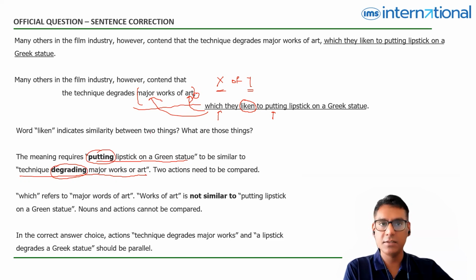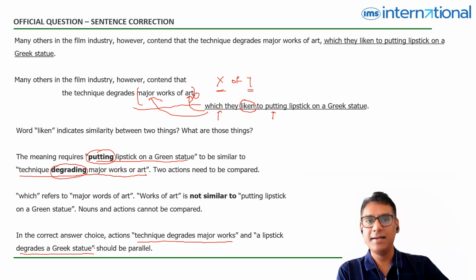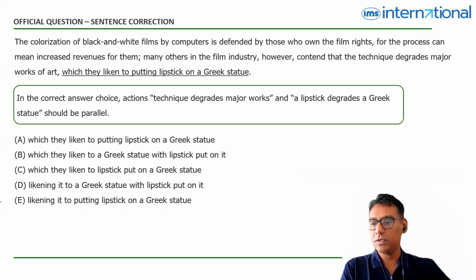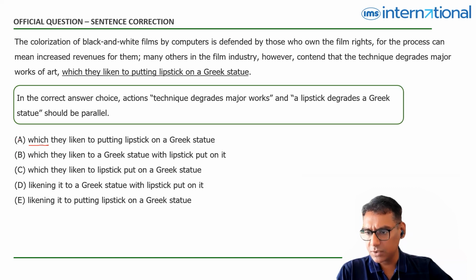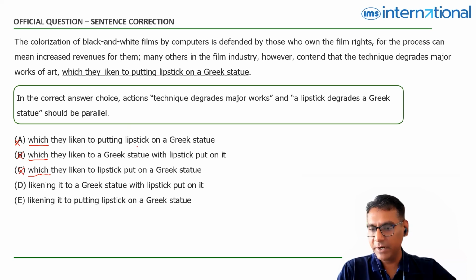So A is definitely not the answer. But what is the answer then? The answer would be something that will allow us to maintain this comparison between technique degrades major works of art and lipstick degrades Greek statue. Action to action comparison. Now, once we have this clarity, then it's so much easier to go to the answer choices. We realize that which is not correct. So this is out. Same error here. This is also out. Same error here. This is also out. Now, mind you, there may be other errors also in this part that we have not seen. But in order to solve, one error is sufficient. So let's only look at the major errors.